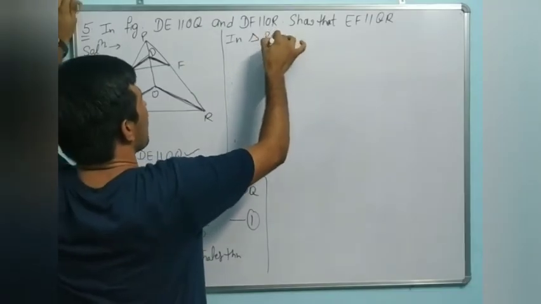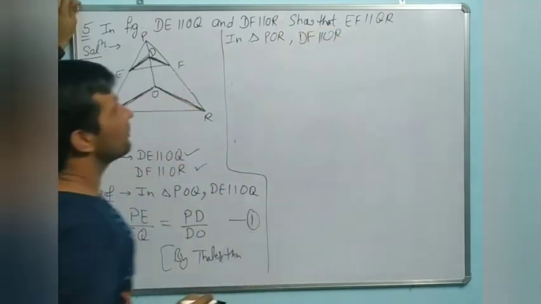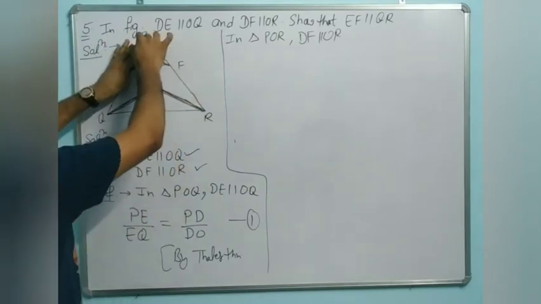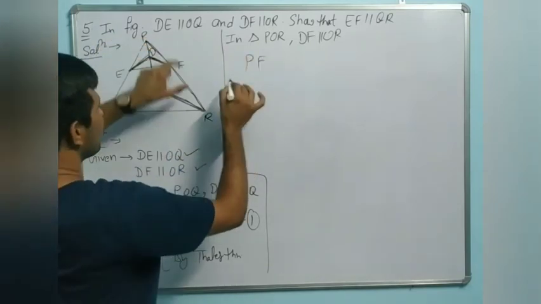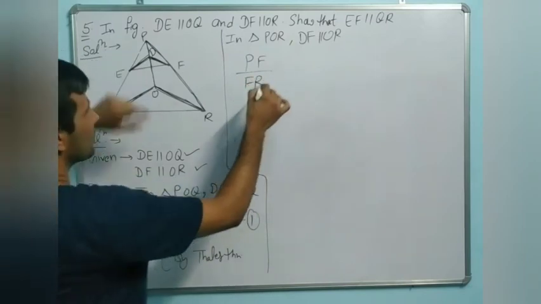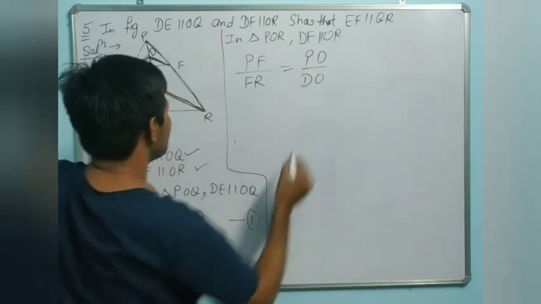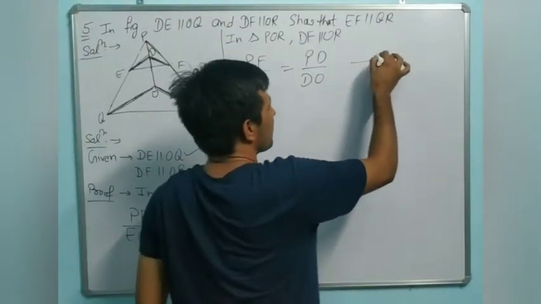DF parallel to OR. It is DF parallel to OR. So in triangle POR, DF parallel to OR. It is given, so we will take triangle POR and in this triangle, that means PD upon DO. So PF upon FR equals PD upon DO. Same as it is. PD upon DO equals something. PD upon DO equals, equation number 2.